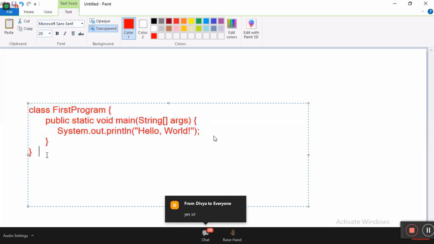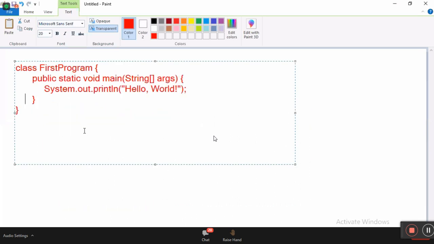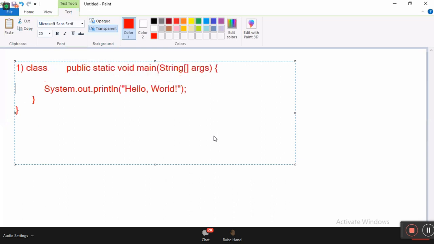Now the question: what are the essential statements for developing, compiling and executing a class? 3 essential statements. Number 1, class.